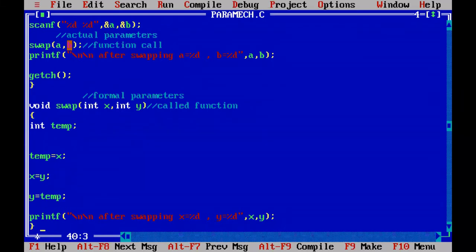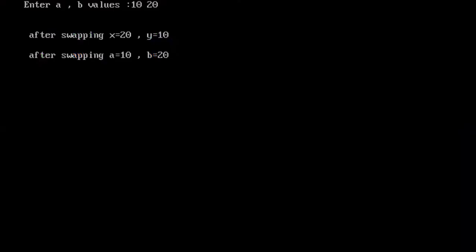Once again you go back and check. You see the original values a comma b are 10 and 20. Those 10 value is passed into x and 20 is passed into y. After swapping, x will become 20 and y will become 10. That means x and y values are swapped. When you are changing x comma y, the formal parameters, that does not reflect on a comma b values of the calling function.